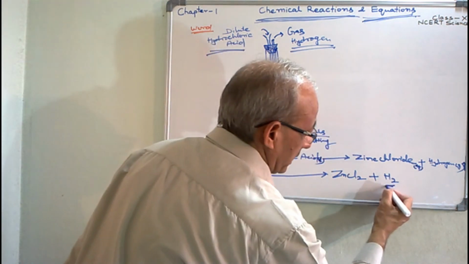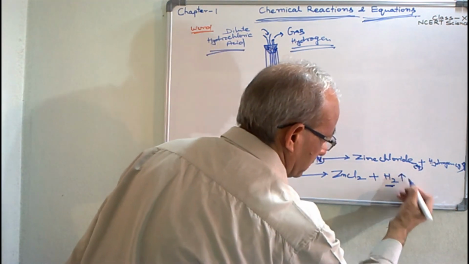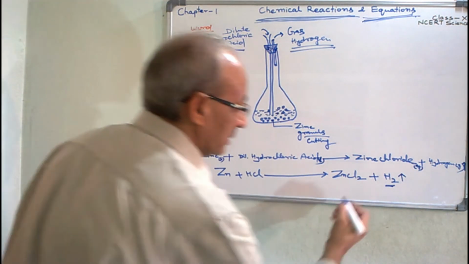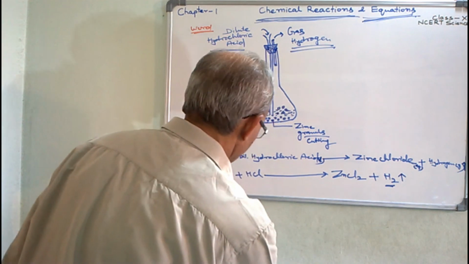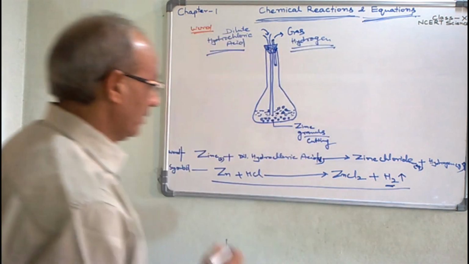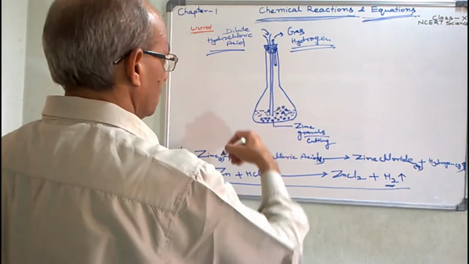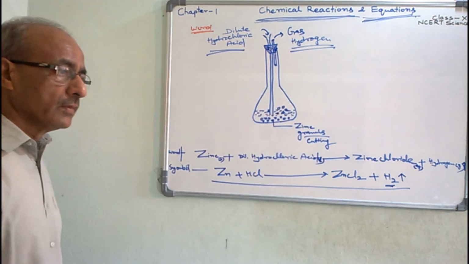Here this is the gas, you represent this by putting an upward arrow. So this is the symbolic form of the chemical equation of this particular chemical reaction.